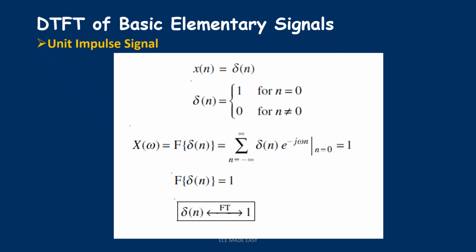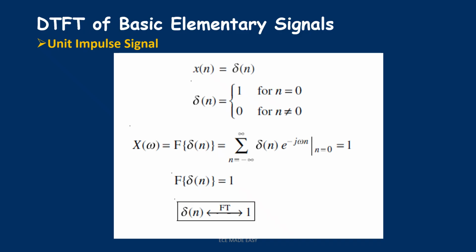Now we will see the DTFT of some basic elementary signals. First is the unit impulse signal. As we know, the unit impulse signal is defined as x of n equal to delta of n, where delta of n equals 1 for n equal to 0 and 0 for n not equal to 0. Now we will apply the simple DTFT formula, which is summation n equal to minus infinity to infinity x of n e to the power minus j omega n.